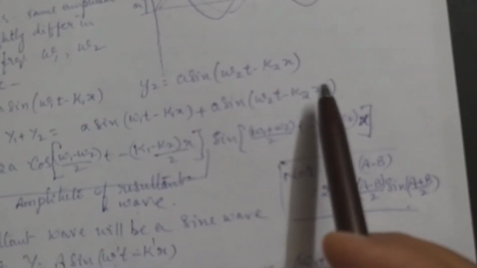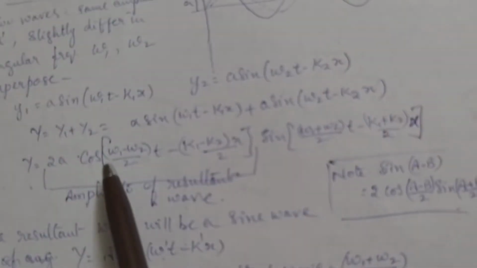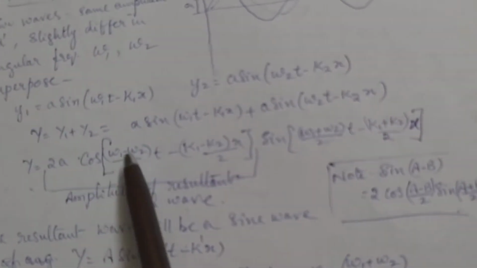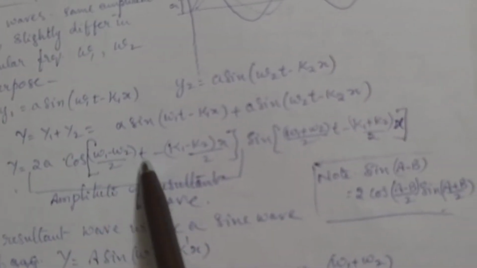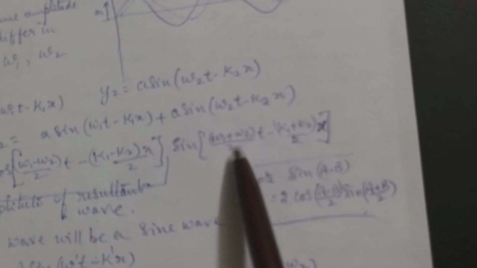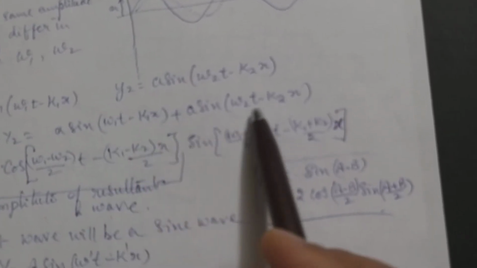So it will give you, a is common, of course, and it is sin a plus sin b actually.